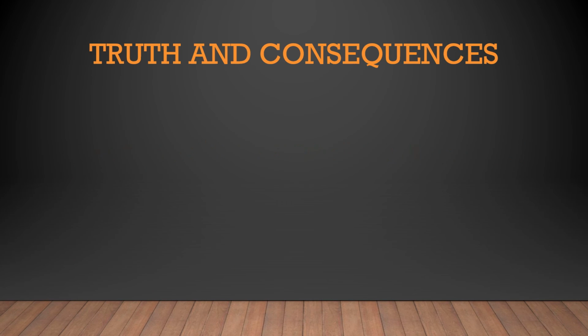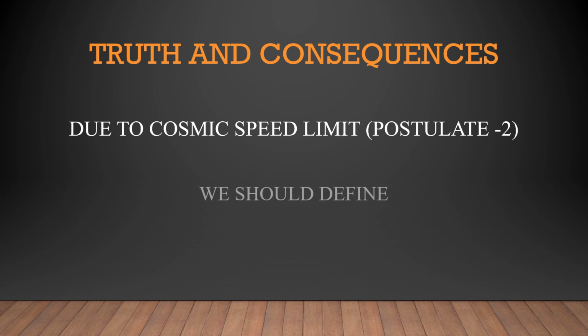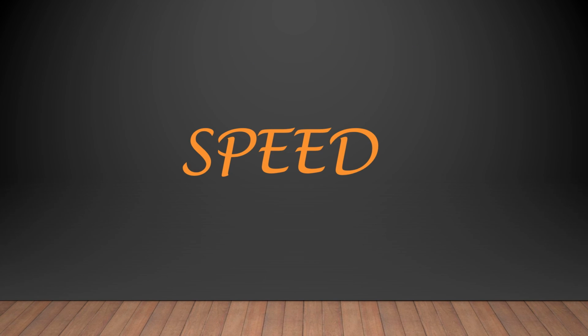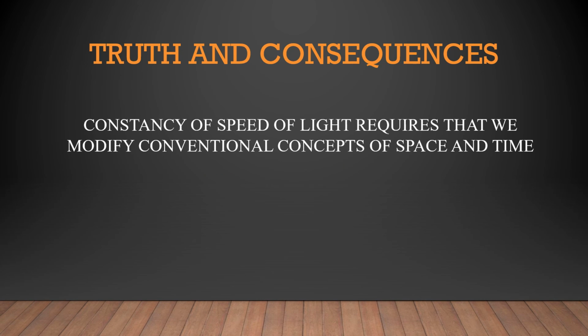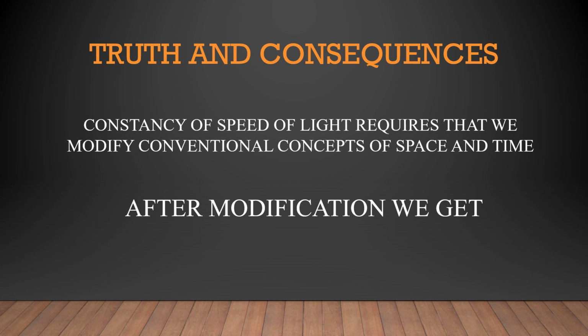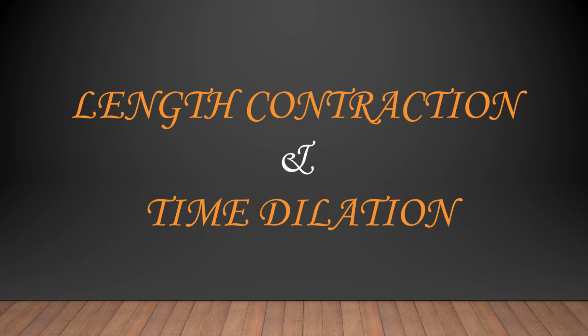Truth and consequences. Due to the cosmic speed limit, which is Einstein's postulate 2, we should define speed. And the constancy of the speed of light requires that we modify conventional concepts of space and time. After modification we get length contraction and time dilation. For this, wait for the next video on length contraction and time dilation.